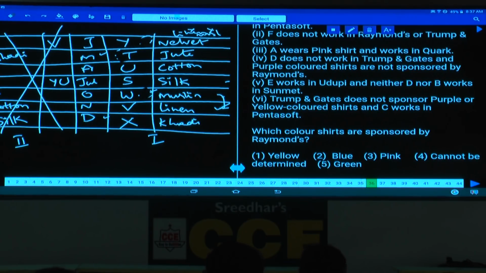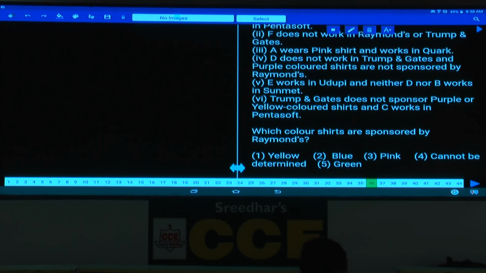Let's write down this arrangement. Then let us start with questions 36 to 40. Now in this 36 to 40, what is the information given here?